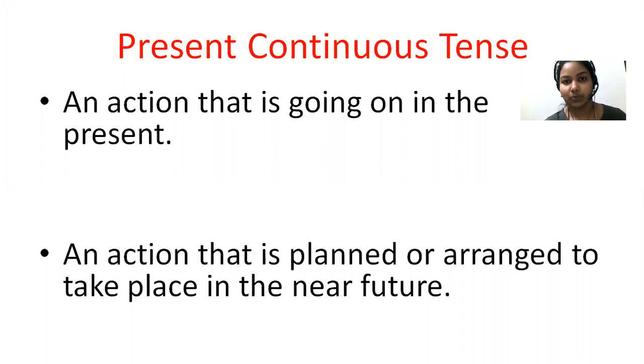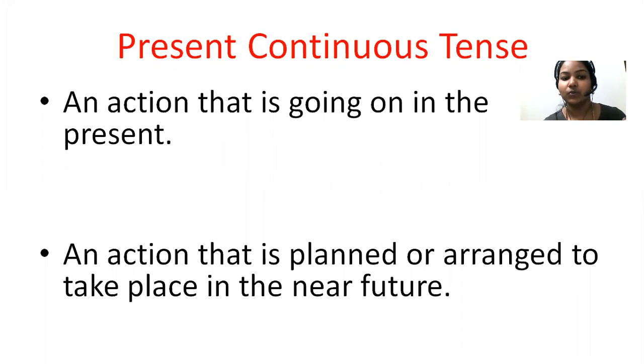This is a process which is happening now and it is going to continue for a while. So it is an action that is going on in the present. I am teaching, and you are listening. All these things are present continuous tense. It is quite easy to understand.